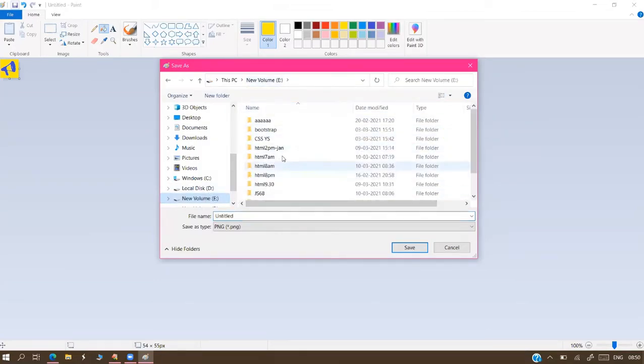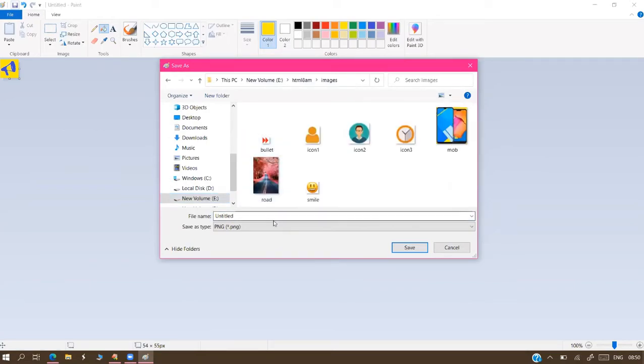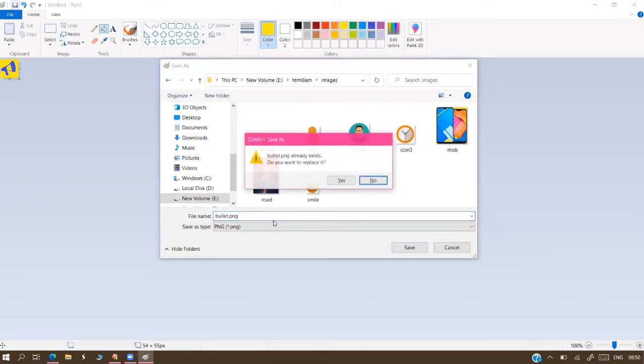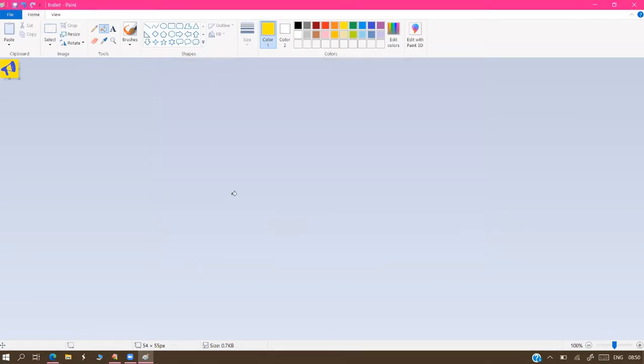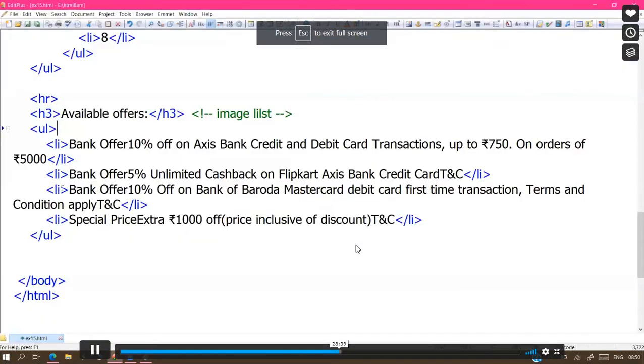Some bullet is already there. Okay. We saved it with the name of bullet.